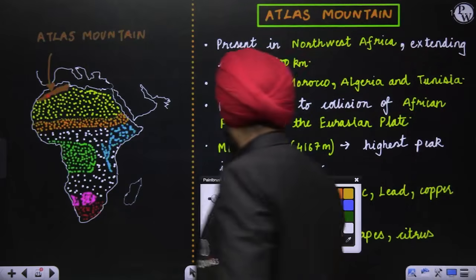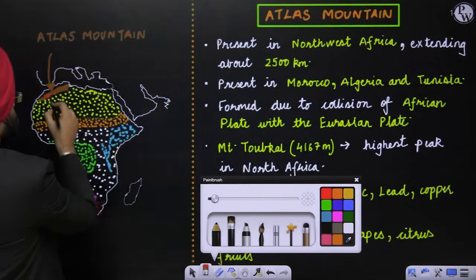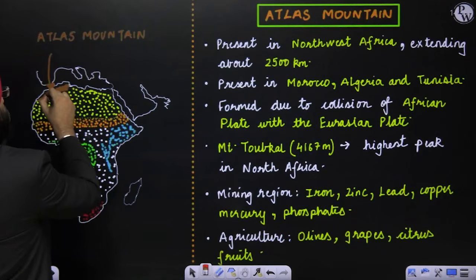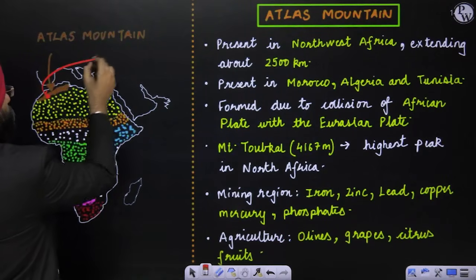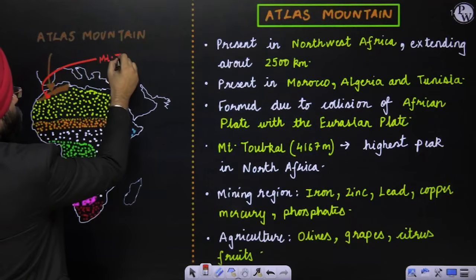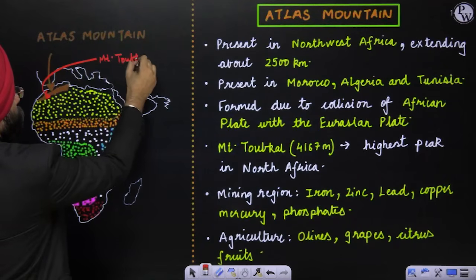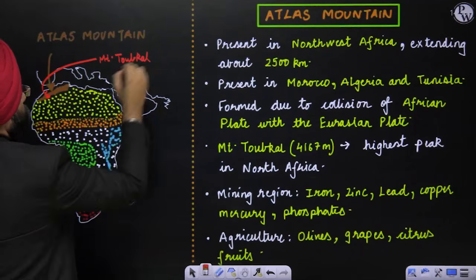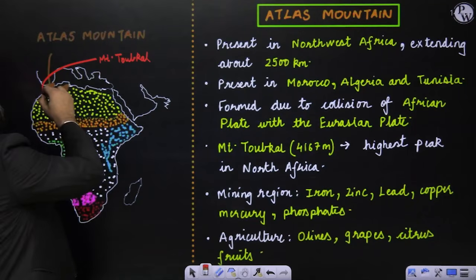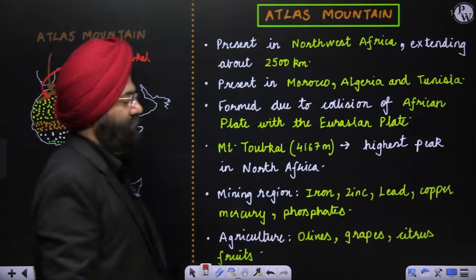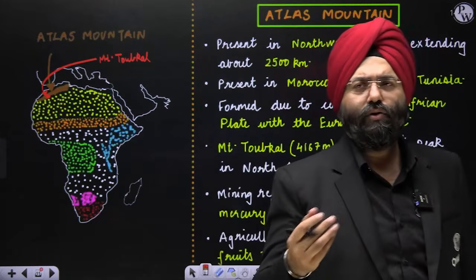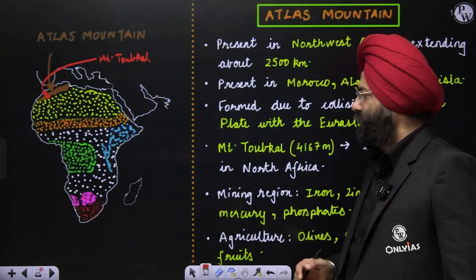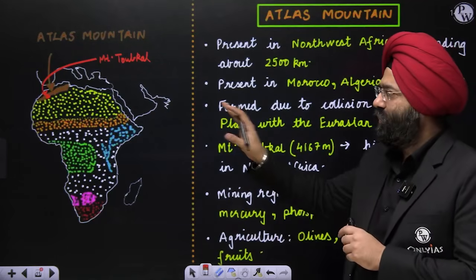Now where is this particular mountain? Just see here. Can you see this particular red mark which I mentioned? Now this is the point where Mount Toubkal is present. Clear? Clear? This is, again, something you should have a basic knowledge about because you can be asked this particular question also. We'll be doing the peaks separately, but you should be aware of it.